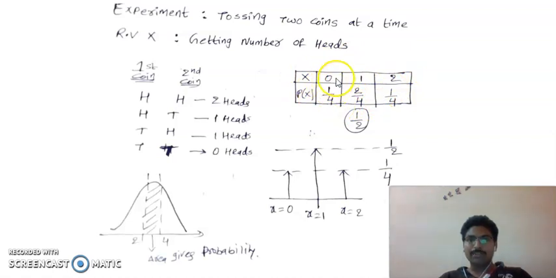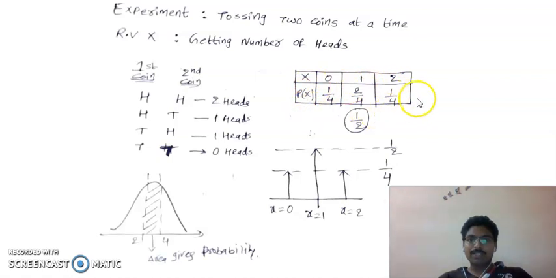The probability of getting zero heads is, out of four possible outcomes, one outcome. Zero heads occur one time out of four, so the probability is 1 by 4. Similarly, one head occurs two times out of 4, so that is 2 by 4, that is 1 by 2. Similarly, two heads occur one time out of 4 possibilities.